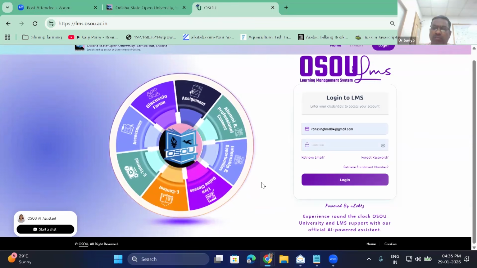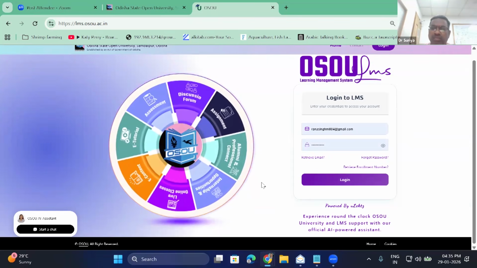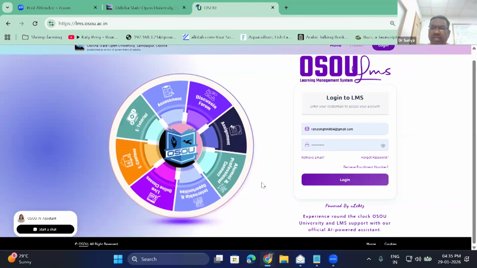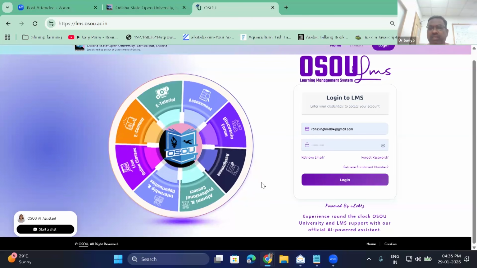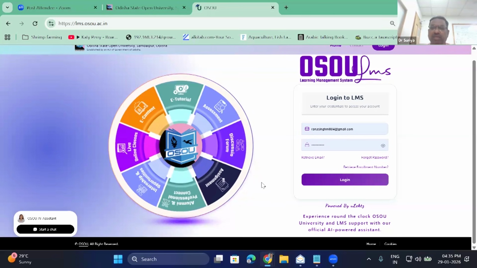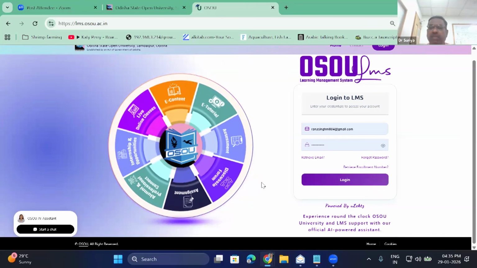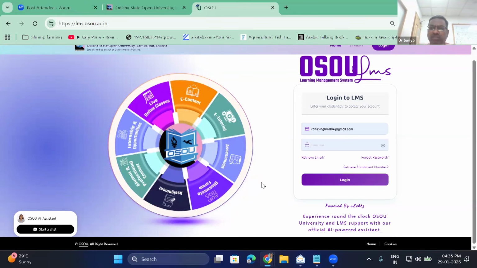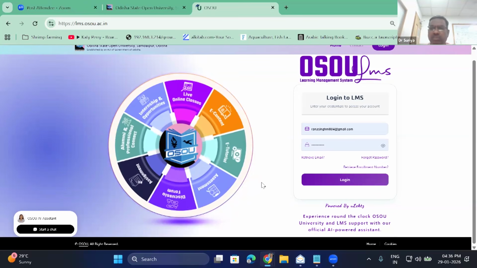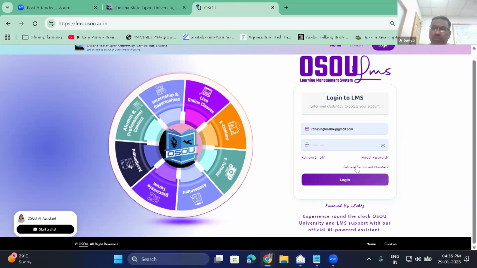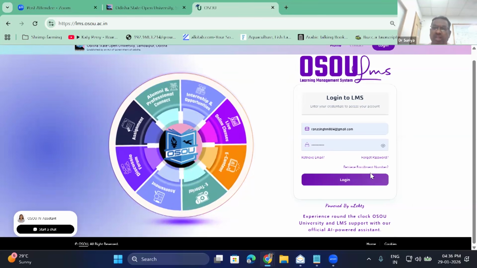If you have forgotten, or if you have two enrollment numbers, because many students will be studying MA ODIA, MA English Literature, or they might have completed BA but not fully completed the second year or third year, or they will be coming up with another program. Like that, you will have confusion about which email ID is associated with which enrollment number. For that purpose only, this retrieve enrollment number can also be done. So you have done all these things.